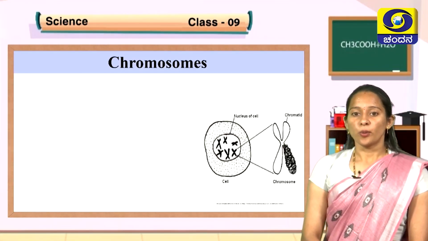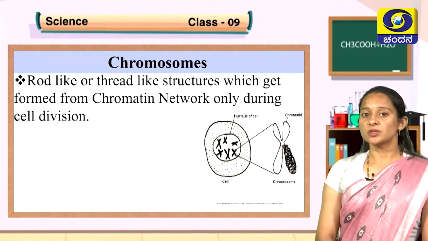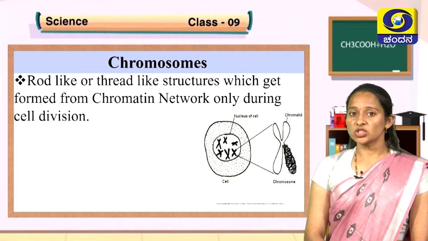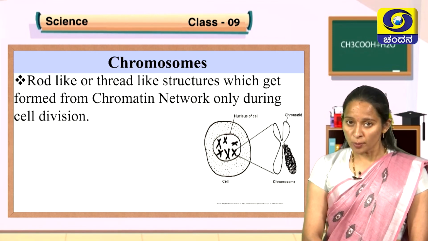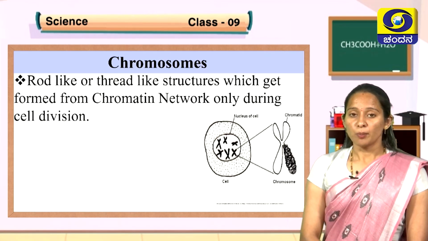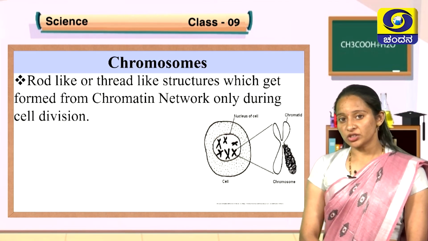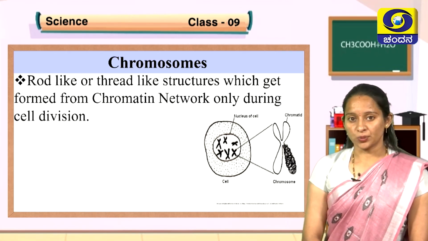Chromosomes are a very important part of the nucleus. Chromosomes are rod or thread-like structures which get formed from the chromatin network only during cell division. Before and after cell division, chromosomes get converted back to chromatin network.